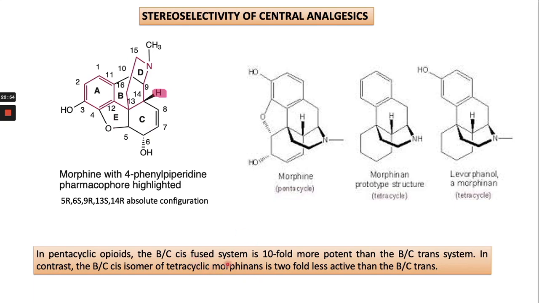The BC ring is cis fused. In the case of pentacyclic opioids, the cis fused system is tenfold more active than the BC trans system, meaning the cis system is more active as compared to the trans system. In the case of tetracyclic morphinans, the cis isomer is twofold more active than the trans one. This shows how much stereochemistry can play a very important role in the activity of the molecule.